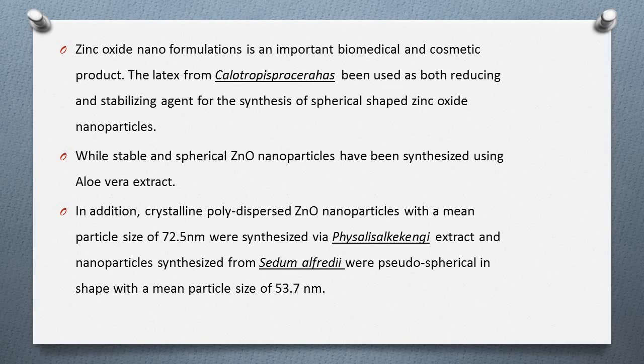In addition, crystalline polydispersed zinc oxide nanoparticles with a mean particle size of 72.5 nanometer were synthesized via Physalis alkekengi extract, and nanoparticles synthesized from Sedum alfredii were pseudospherical in shape with a mean particle size of 53.7 nanometer.